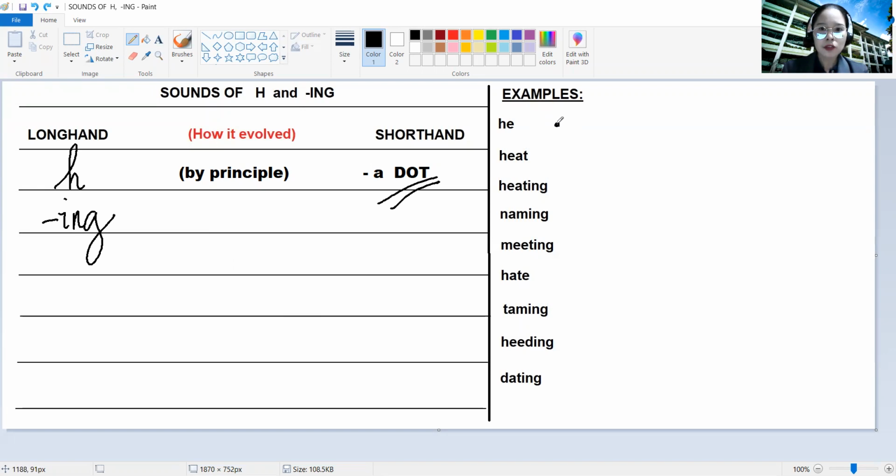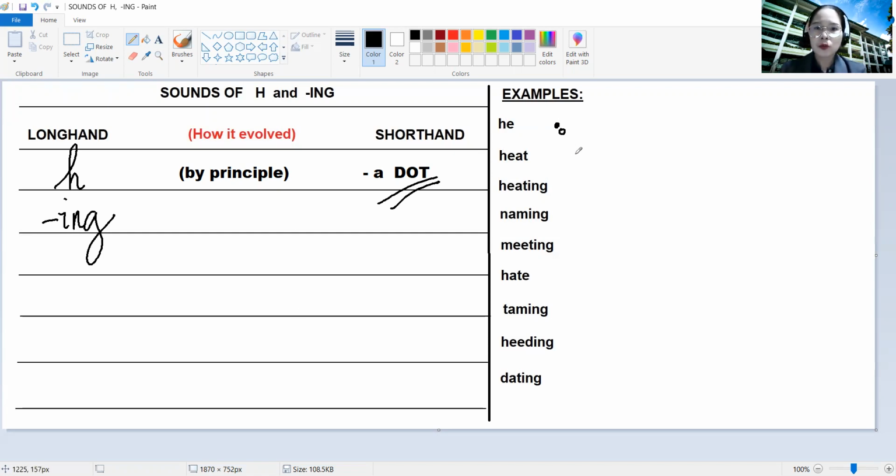So we have H, a dot, and we write a small circle representing letter E. So that is the shorthand outline for the word he. We have a dot located at the beginning, and a small circle representing letter E.